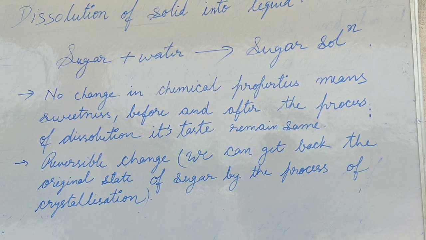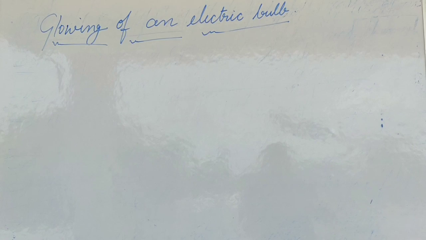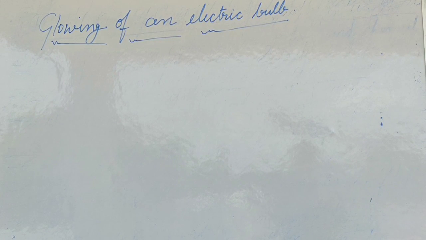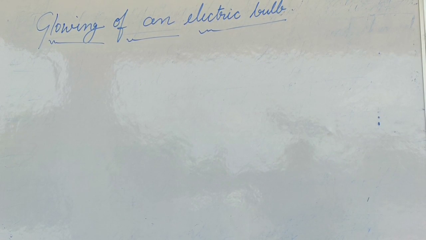Now the next is glowing of an electric bulb. This is a type of physical change. When we switch on the electric bulb, it glows, meaning the filament of the electric bulb glows and produces energy in the form of light. And when we switch off the light, there is no formation of any new substance. So we can say that glowing of an electric bulb is a type of physical change.